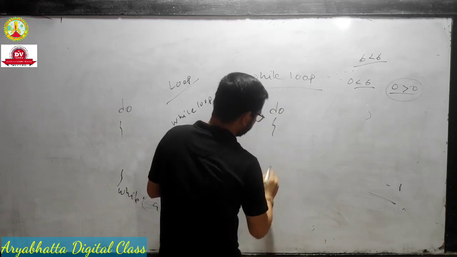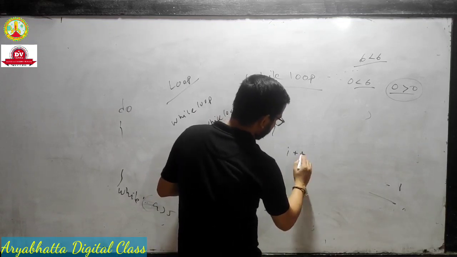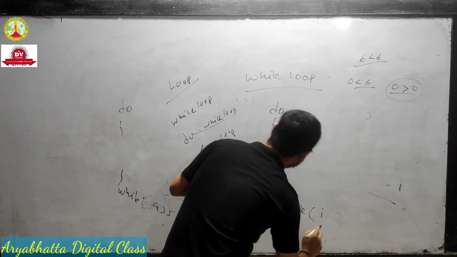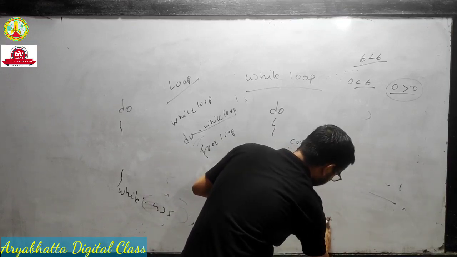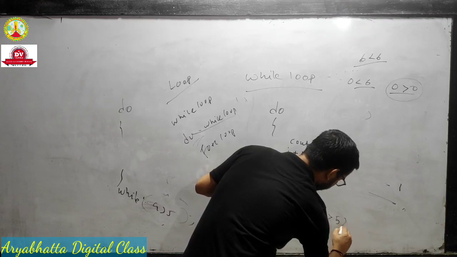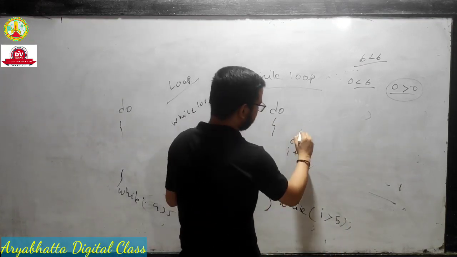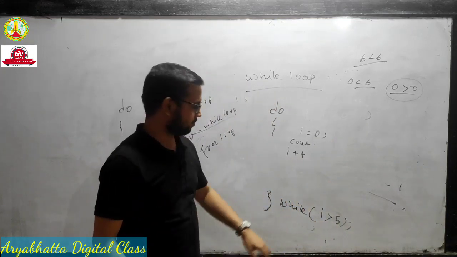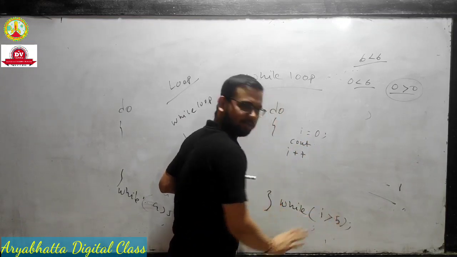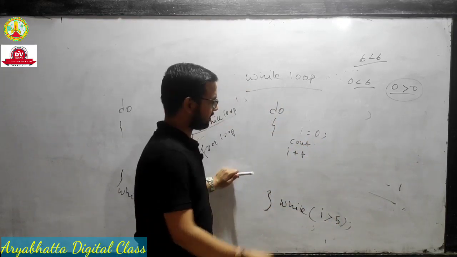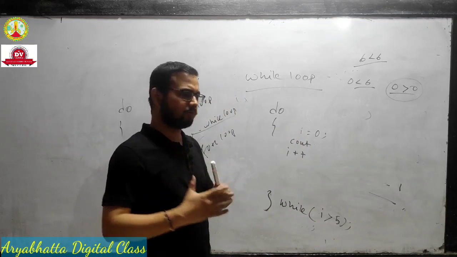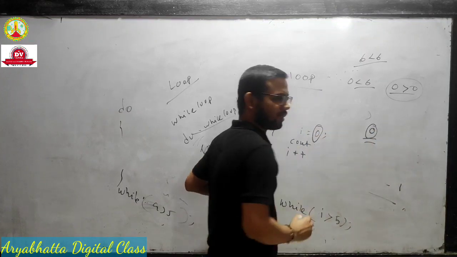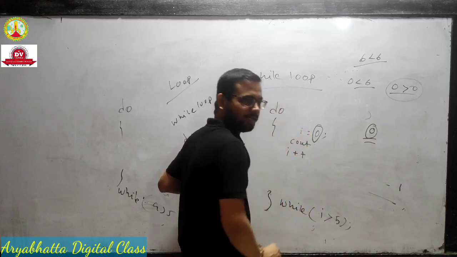Do, suppose I write a I plus plus, cout something, and here we write while I less than, suppose I greater than 5. Suppose I starts from 0, then this condition is already false because I is 0, and 0 is never greater than 5, nor is 1. That condition is already false, but the compiler will execute the body at least one time, meaning the output will come at least once. The starting value 0 comes because the condition is checked later, after the body.